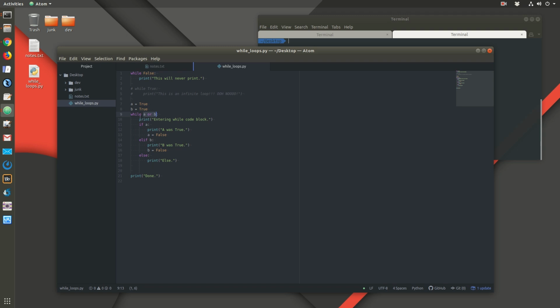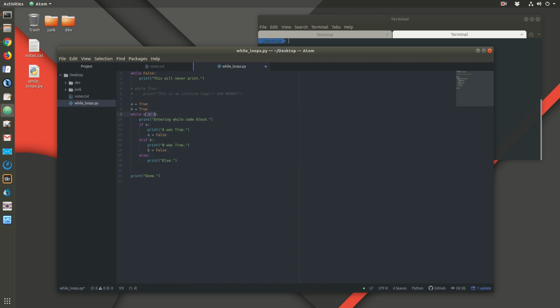So A or B is true, and it's going to print this line. Then it's going to check to see if A is true. If A is true, it's going to say A was true, and then it's going to make A false. So this if condition has been satisfied, and it's going to skip all the way past this else statement and say, okay, we're done with this conditional statement. Is there anything else in this code block for the loop? No. And then it's going to go back to the top.